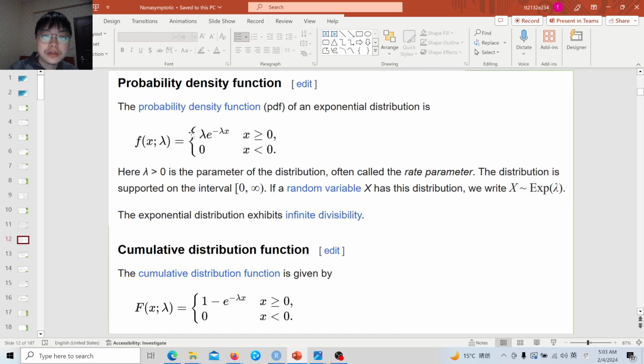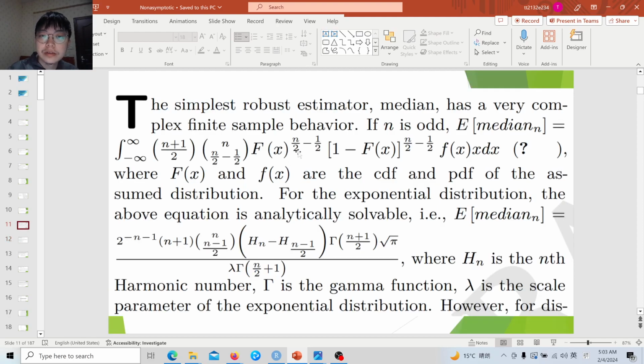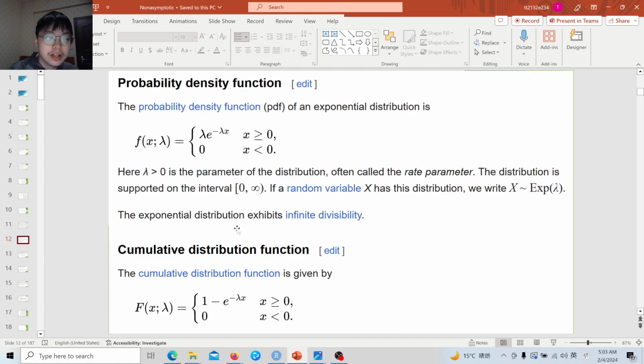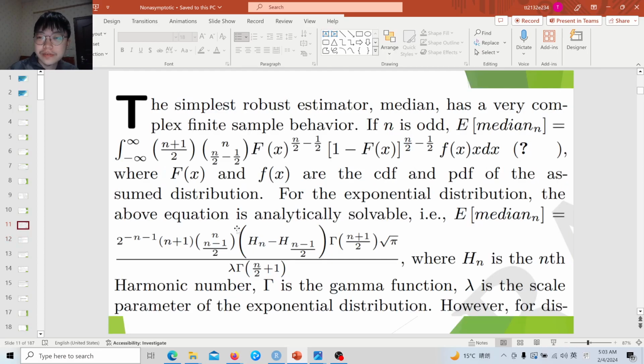If using the exponential distribution, this is a very simple case: you just take the exponential and plug it in. In these cases it is analytically solvable, although this result is also already very complex. But for some more complex distributions, for example the Gaussian distribution, to my knowledge it is intractable. But maybe someone can solve that, I'm not sure.